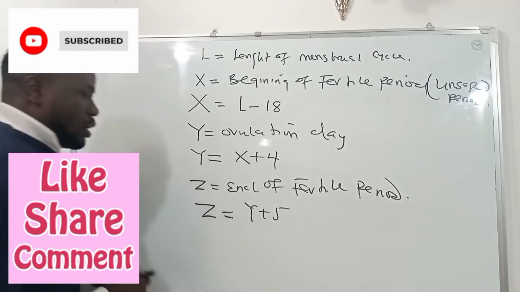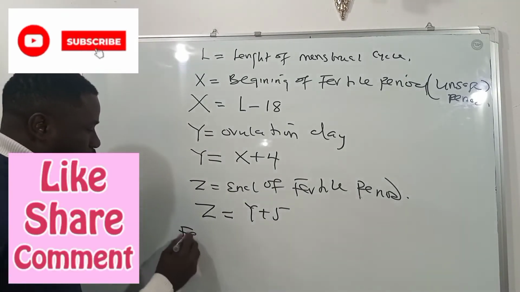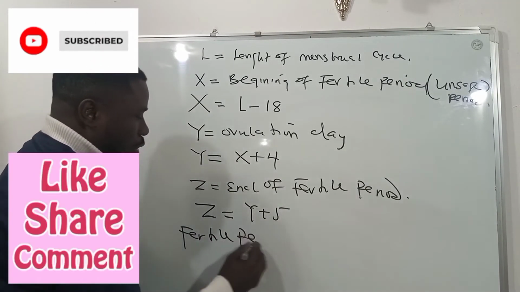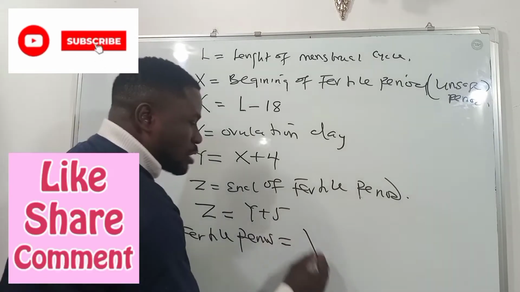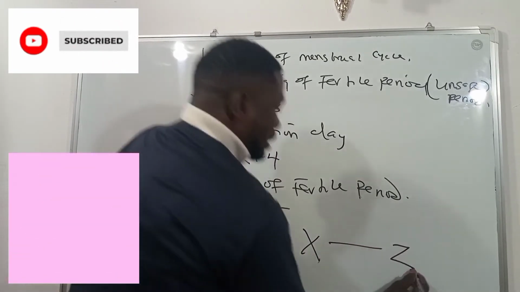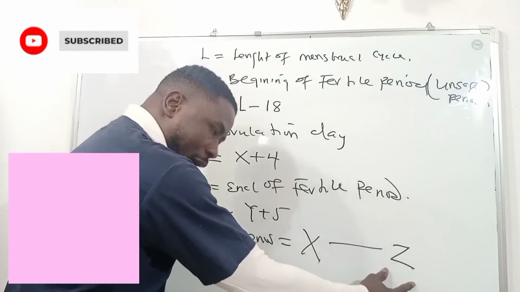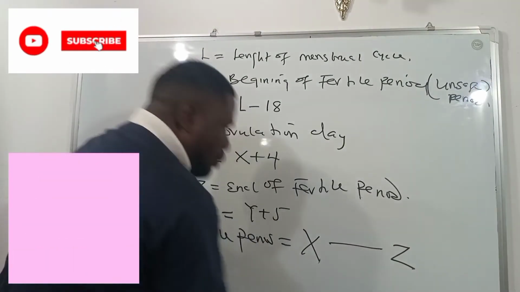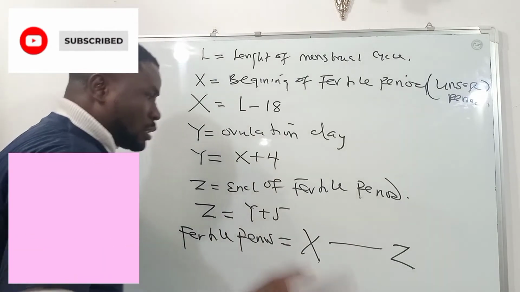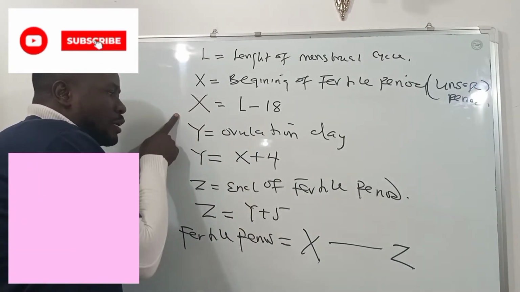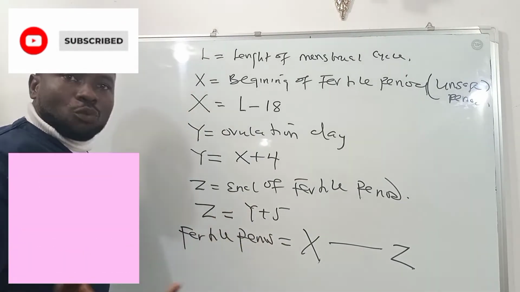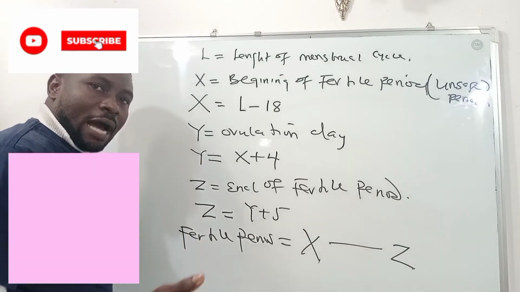This simply tells us that the fertile period has to be from the first day to the last day, where the first day is X and the last day is Z. If you also notice, from the first day to the last day, we added 9.